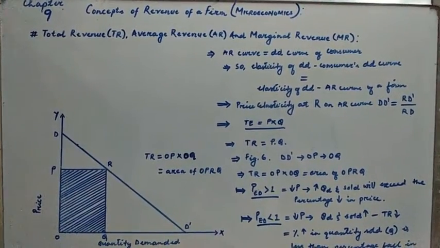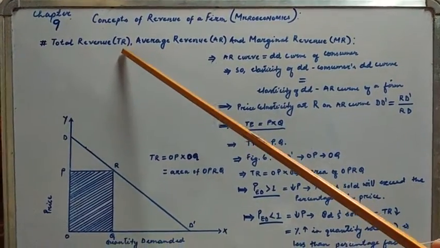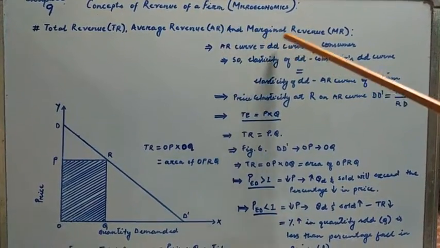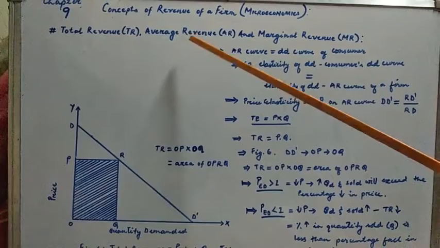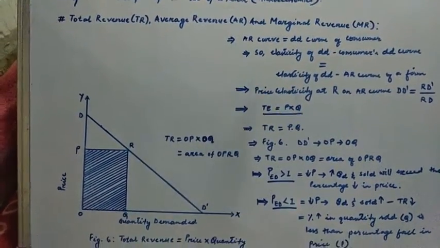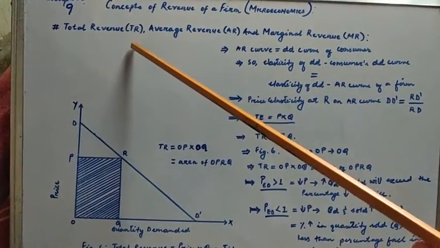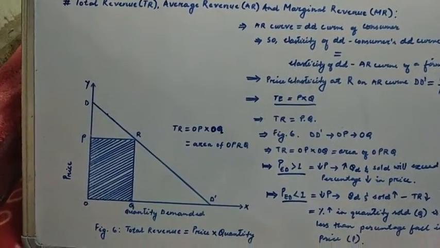So in today's class, we will discuss the total revenue represented by TR, average revenue AR, and marginal revenue MR. So the three concepts that we have in the revenue of a firm, we shall discuss the relationship that exists between these three: the total revenue, average revenue, and the marginal revenue.